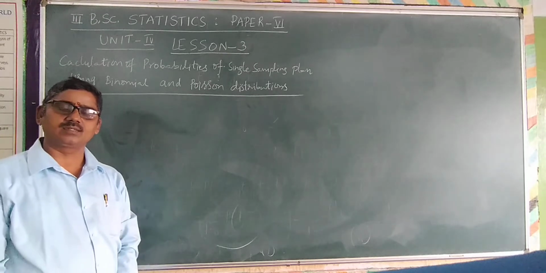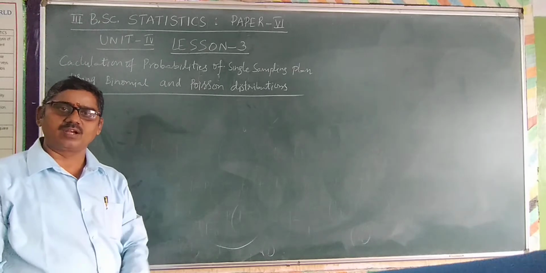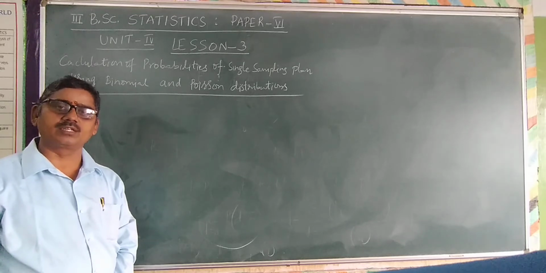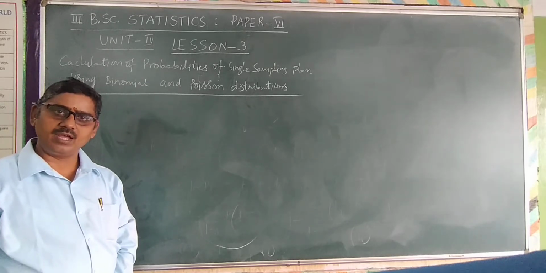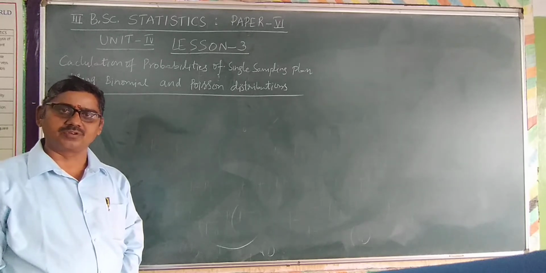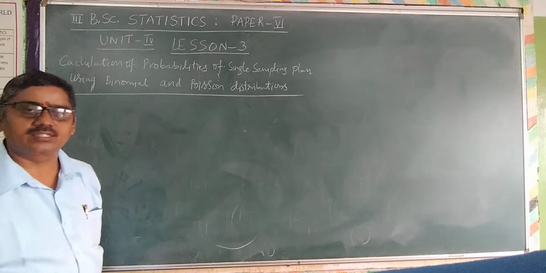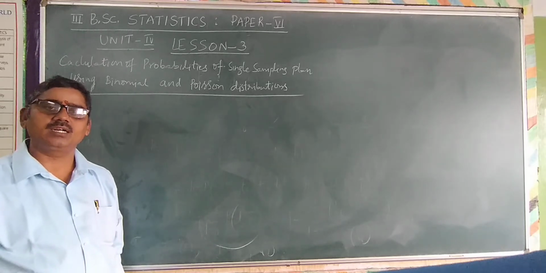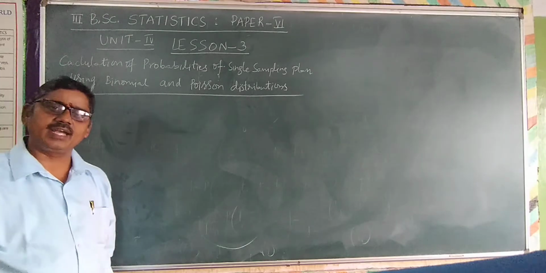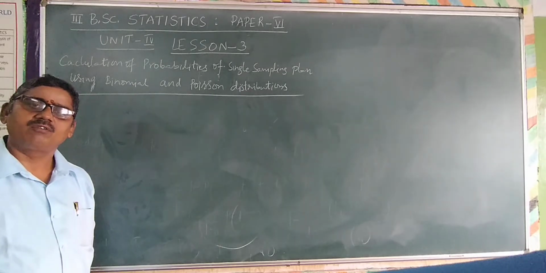In the previous class, we discussed calculation of probabilities of single sampling plan by using the hypergeometric distribution. Today we discuss how to calculate the probabilities by using binomial and Poisson distributions. As we know, in the case of the hypergeometric distribution, it is difficult to calculate for large values of capital N.